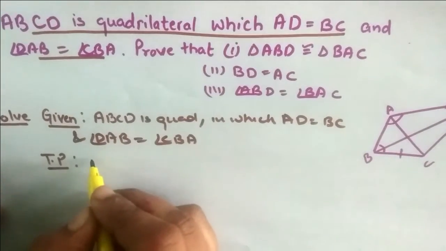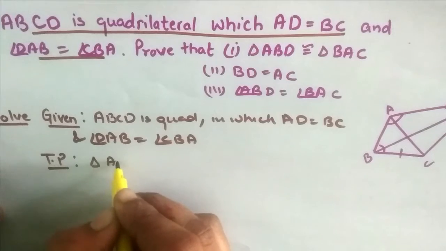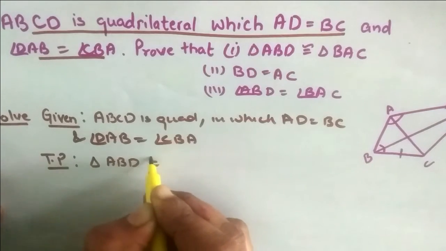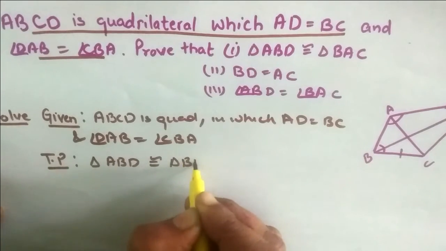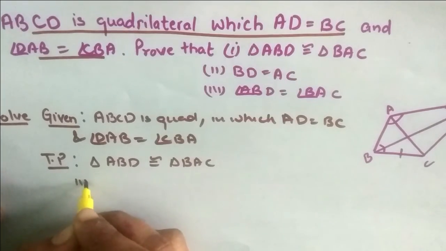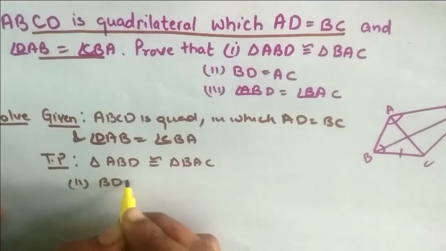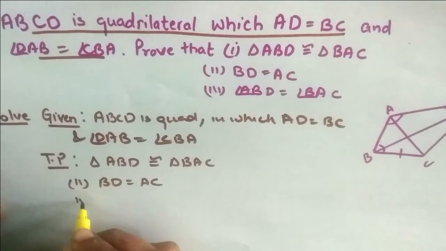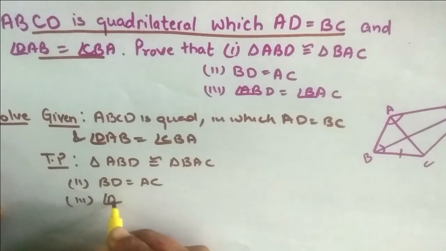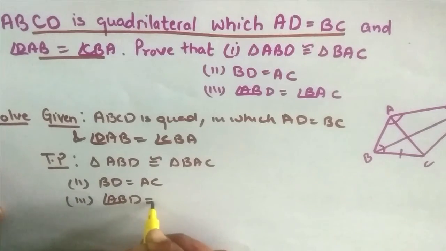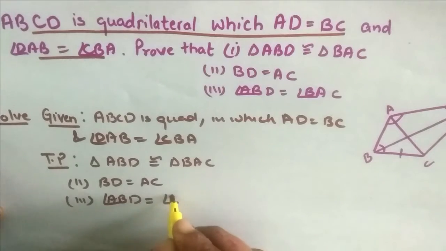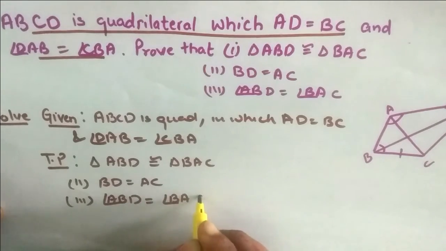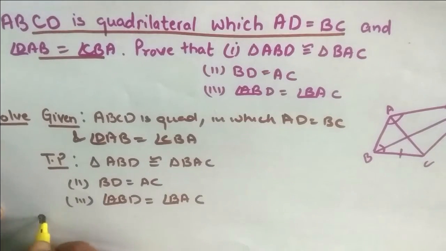We prove triangle ABD is congruent to triangle BAC. In the second part, BD is equal to AC. And in the third part, angle ABD is equal to angle BAC. And next, the proof.